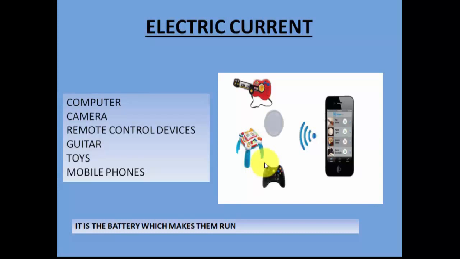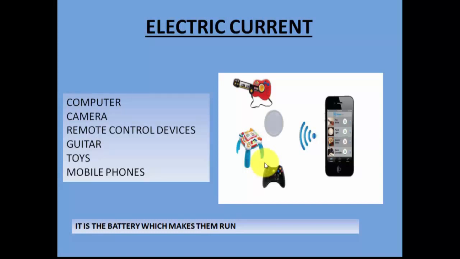No, there is no difference. All these equipments, whether it is a fan or a bulb or a mobile phone or the electronic toys, each and everything works because of electric current. There is electric current flowing which makes them work. In these cases, it is a battery which makes them work. But through the battery, it is again that electric current which is flowing, which is making the phone work, which is making the guitar work, the toys make noise and sound and move. So even in the battery, there is electric current.